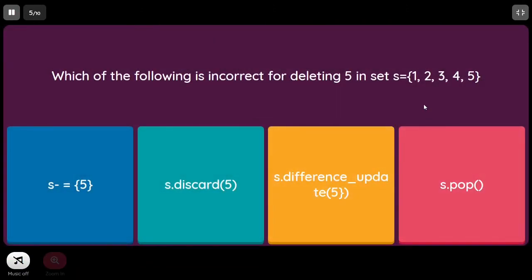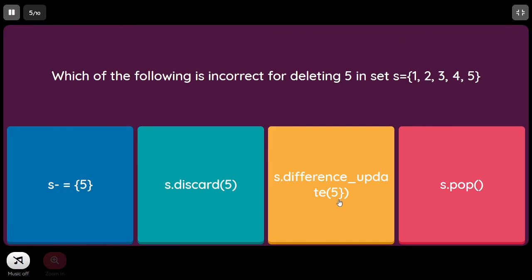Which of the following is incorrect for deleting 5 in set s equal to 1 2 3 4 5? We are given a set as 1 2 3 4 5, and we are supposed to remove 5 from it. So s minus equal to 5. Yes, it's a correct way of removing. s dot discard of 5. Yes, this will also remove 5. s dot difference update of 5.